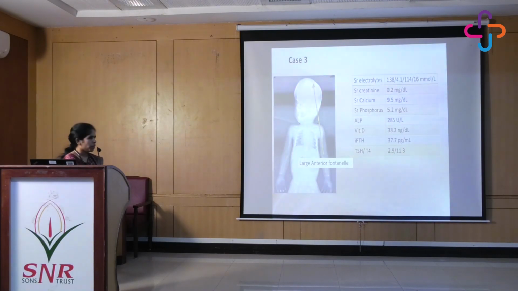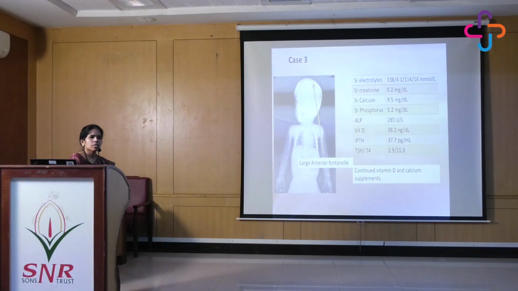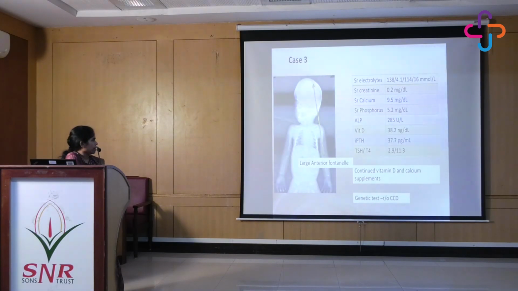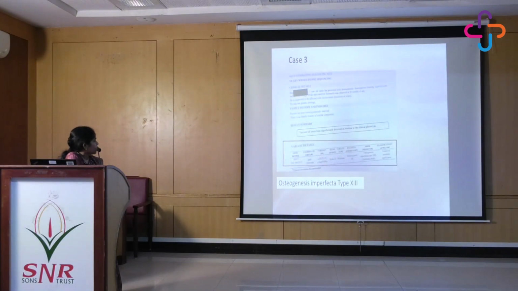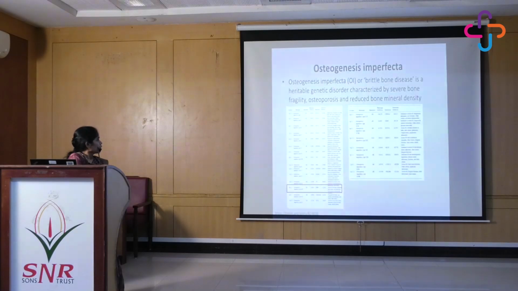So at this point we were actually lost, we did not know what to do, so we just continued the vitamin D and calcium supplements, asked them to wait for 3 months, but the child did not show any improvement. So finally we went ahead with a genetic test basically to rule out cleidocranial dysplasia, and the report turned out to be a homozygous mutation in the BMP1 gene. This is bone morphogenetic protein 1, and it codes for this disease. It is osteogenesis imperfecta type 13.